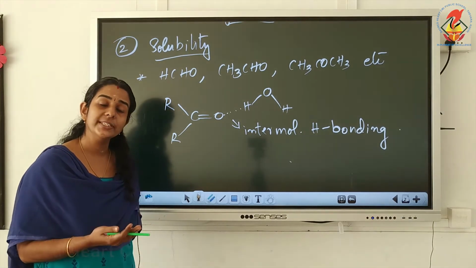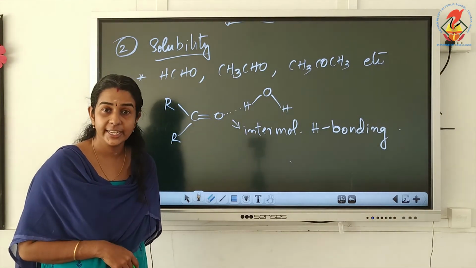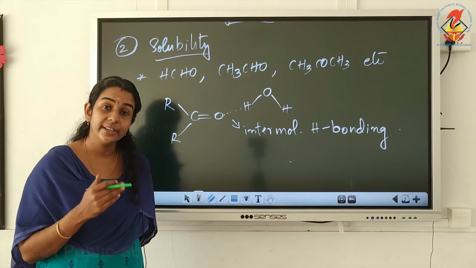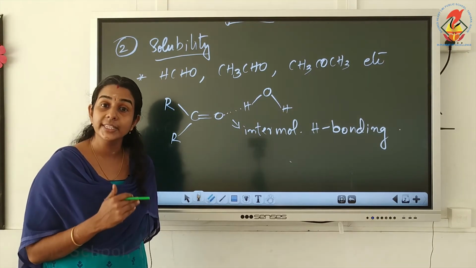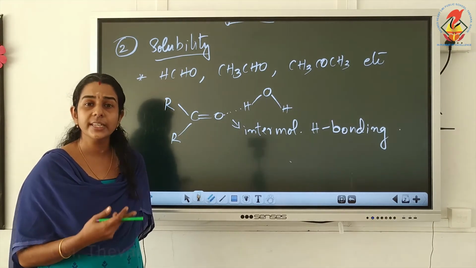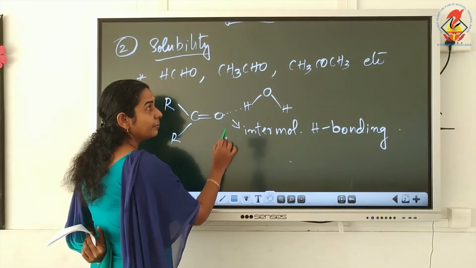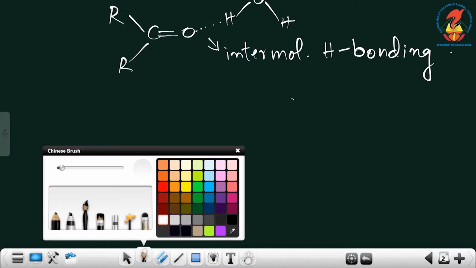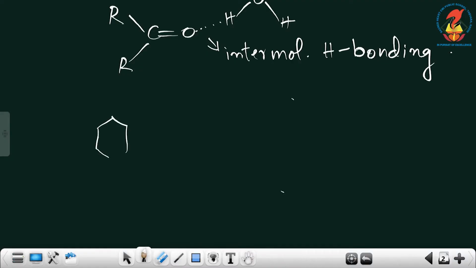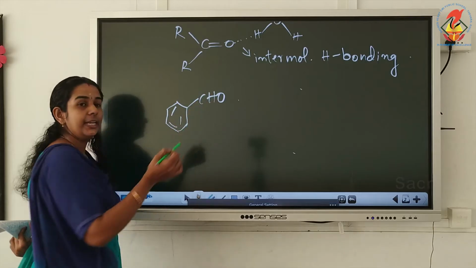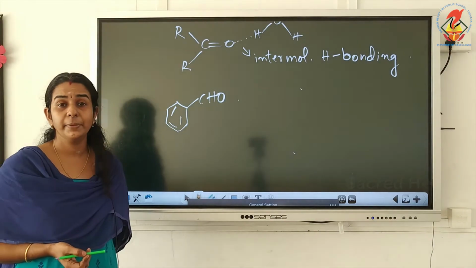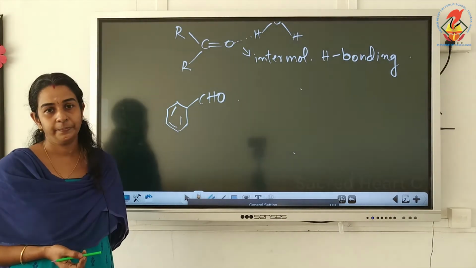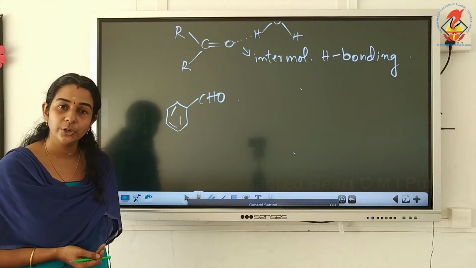Now what happens in the case of higher aldehydes and ketones? The solubility decreases or they will be insoluble. What is the reason for that? A very good example for such an aldehyde or ketone is benzaldehyde. Benzaldehyde will be insoluble in water. Why is benzaldehyde insoluble in water?